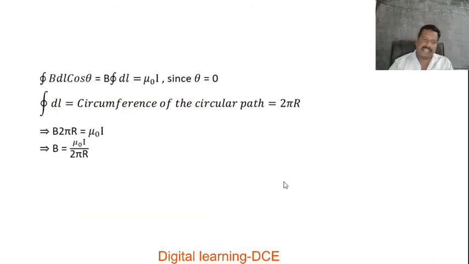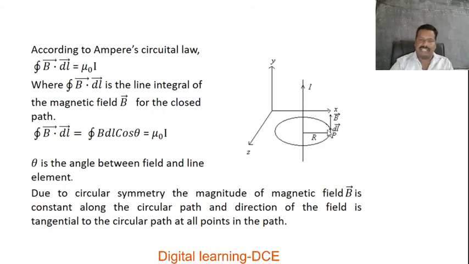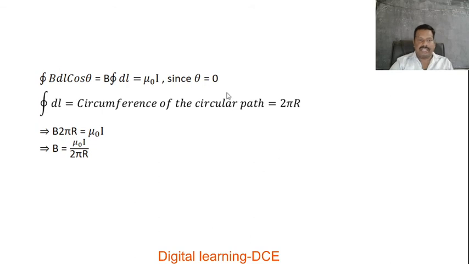Now by applying this, we found that the magnetic field is constant along this length element and theta is equal to 0 because B is along the length element. If theta is equal to 0, cos 0 is equal to 1, then the line integral of B dl remains. Again B is constant, so take it outside the integral. What will remain? dl only. Then the line integral along the closed path of B dl cos theta is equal to B into the line integral of dl, which is equal to mu naught I, since theta equal to 0, cos theta is equal to 1.